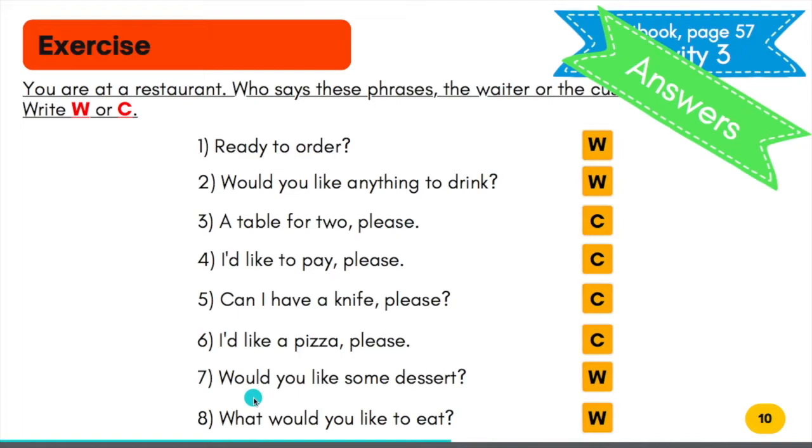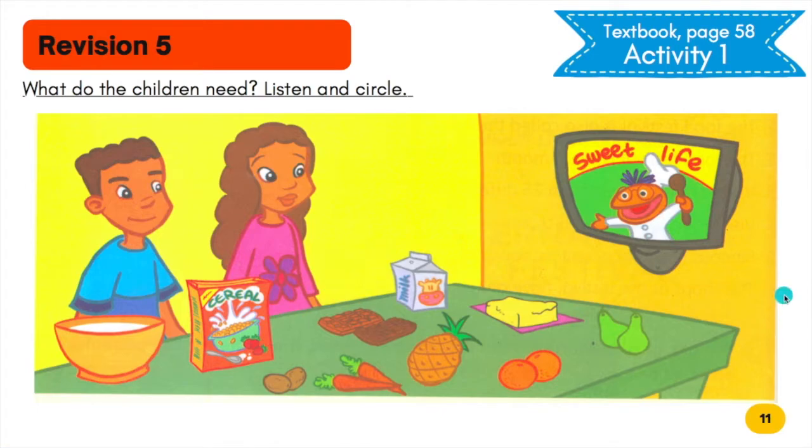Would you like some dessert? W. The waiter. The last one. What would you like to eat? W. The waiter. Next, let's look at your textbook, page 58, activity 1. Let's do some revision. For this activity, you don't have to draw. You just need to listen and circle on your textbook using a pencil.